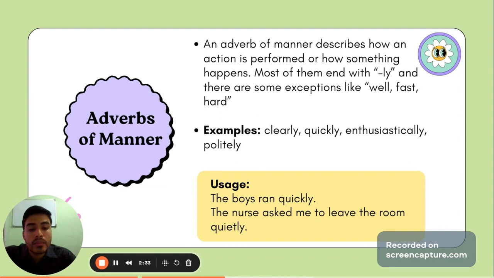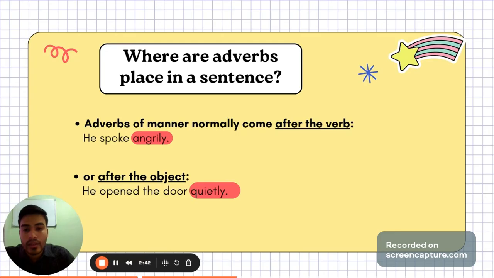And the nurse asked me to leave the room quietly. Quietly means in silence. And where are adverbs placed in a sentence? Well, they are placed in three positions. We need to understand the first one. Adverbs of manner normally come after the verb. He spoke angrily. Spoke is the verb. So we need to write the adverb after the verb.